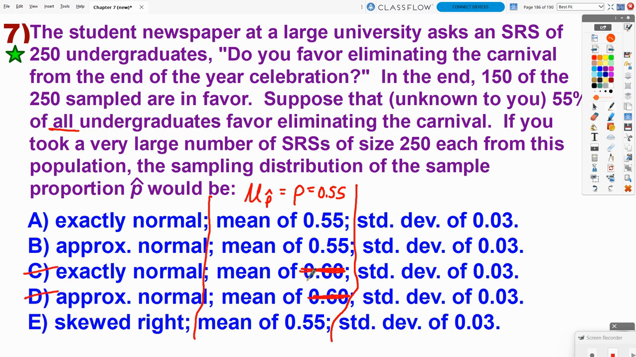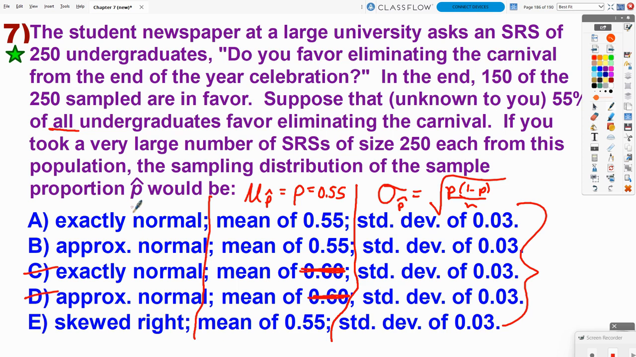And now if I go back and take a look at the standard deviations on all these, it must be 3%. So do I actually need to go calculate what sigma sub p hat is with that formula? No, I really don't, because it's going to be 3% according to all 5 options here. So I don't get any help from the standard deviation. So now I've got to determine, is it exactly normal, approximately normal, or skewed right?